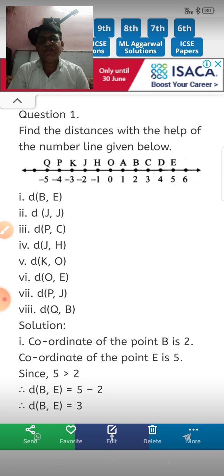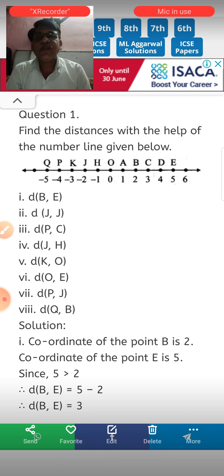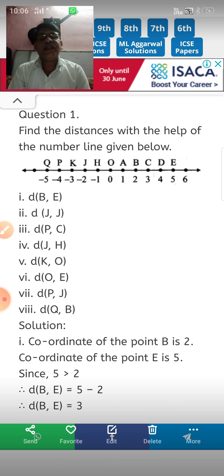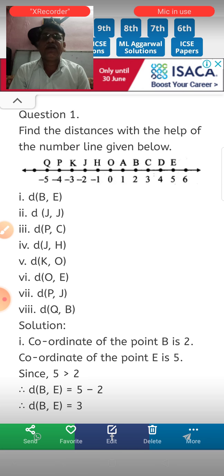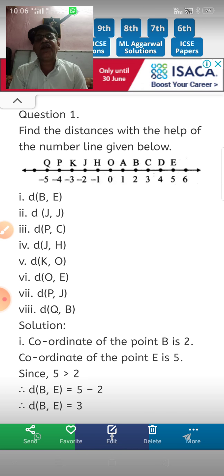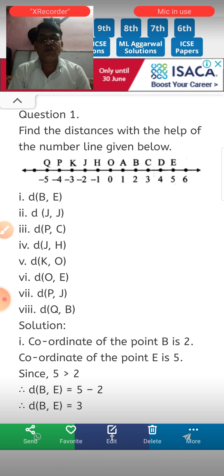This is the formula. Write down the formula. The distance between any 2 points is equal to the greater coordinate minus the smaller coordinate. The point having greater coordinate minus the point having smaller coordinate. Okay, this is the formula.